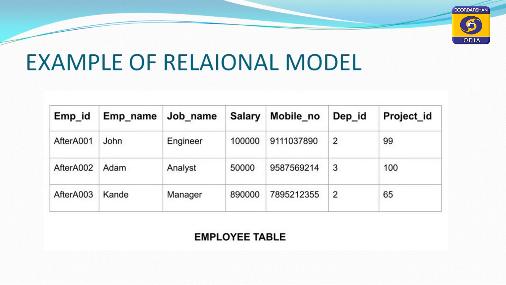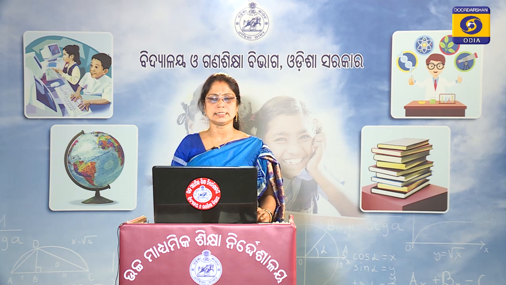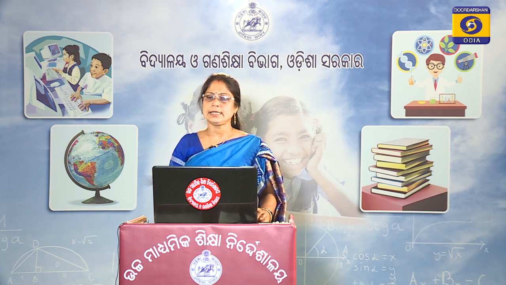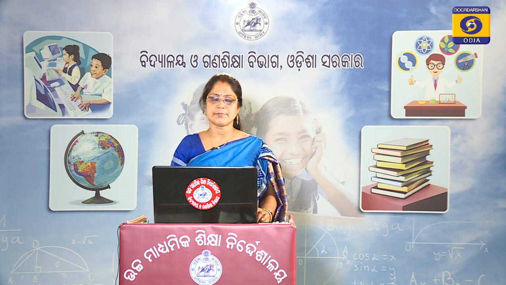In each individual column you can store only one type of data. You see the employee ID is A001, A002, A003. This is a combination of alphanumerics. Initially the A is common, after that the numeric values change. So the employee ID column stores a similar type of data.